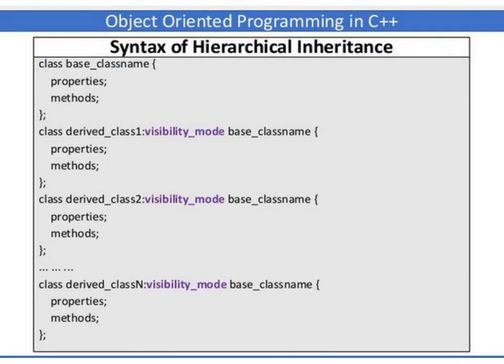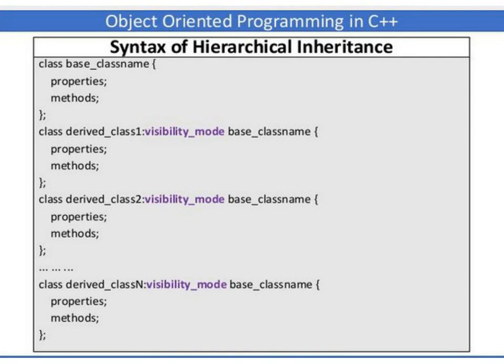The syntax of hierarchical inheritance. First we define the base class by using the class keyword and specifying the base class name. Then you define the required properties and methods. After that you define derived class 1, specifying the colon operator. Visibility mode can be private, public or protected, and then you specify the common base class, which has already been defined above.